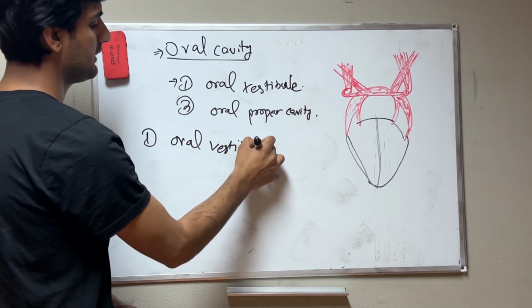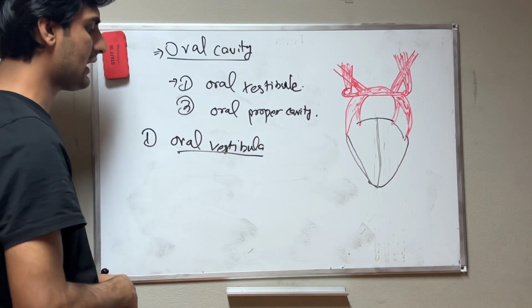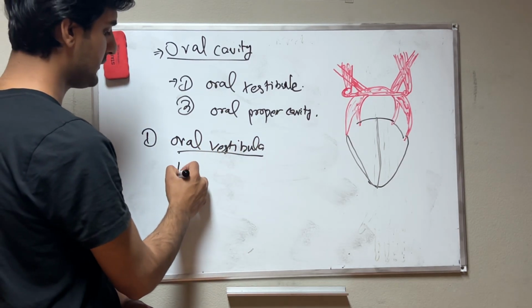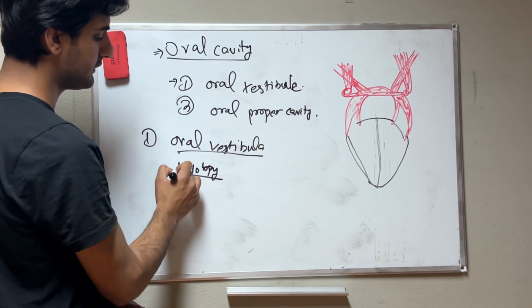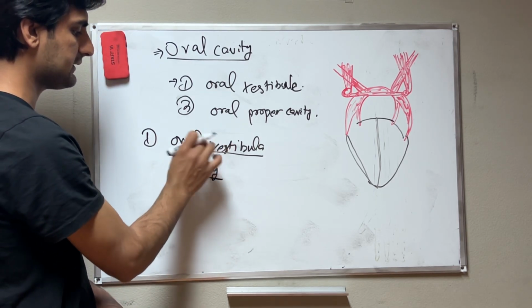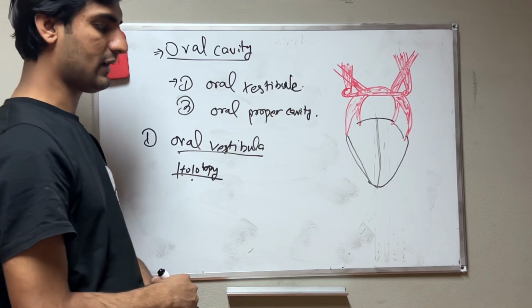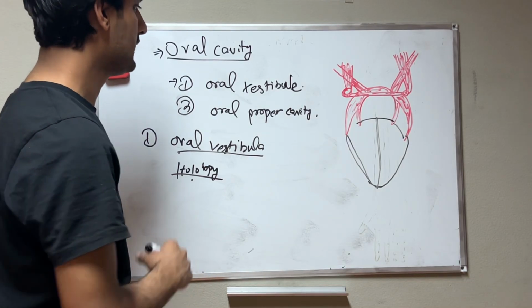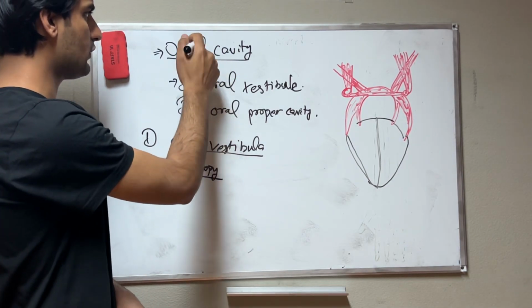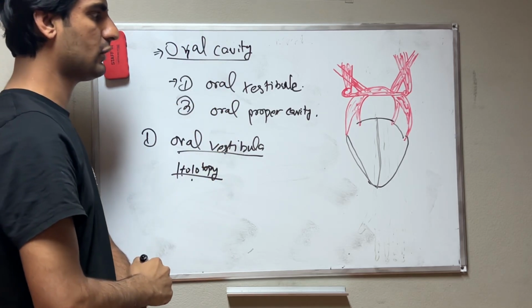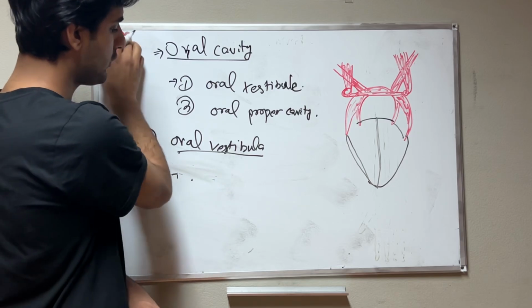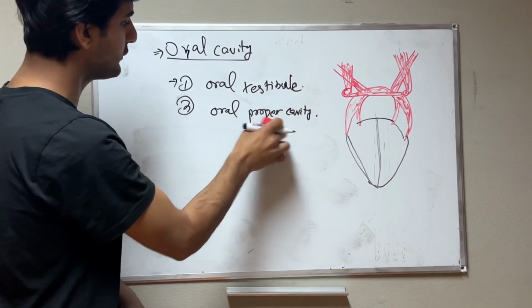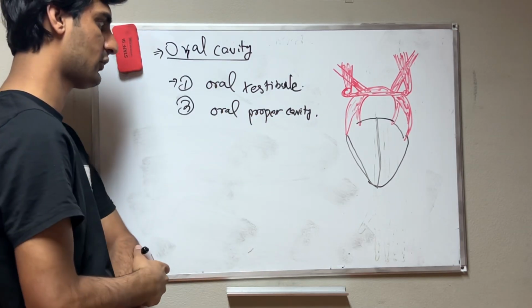If we talk about the holotopy, first we talk about holotopy because I already told you we need to memorize the location of this part. First we will discuss the whole holotopy of the oral cavity, then we don't need to repeat it for the oral vestibule and oral proper cavity.